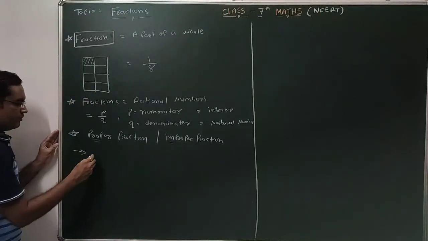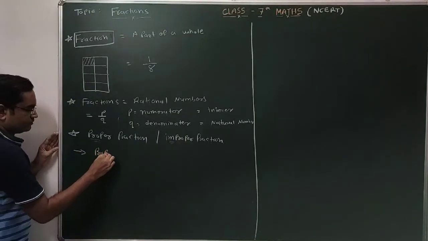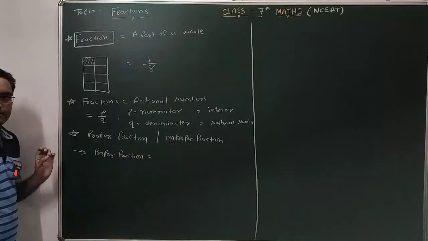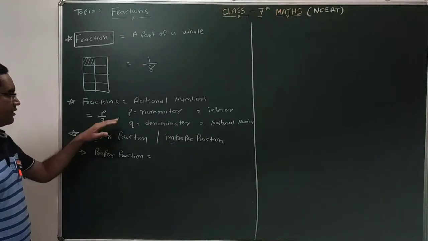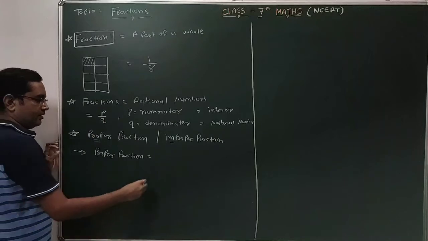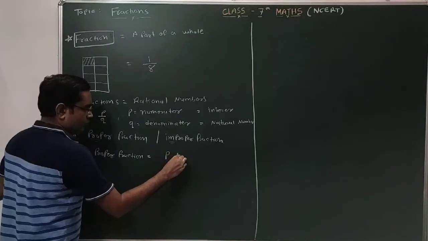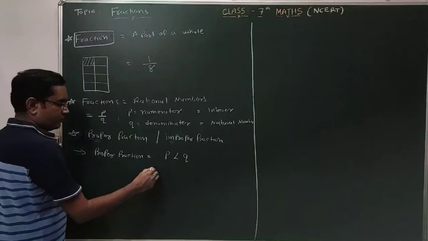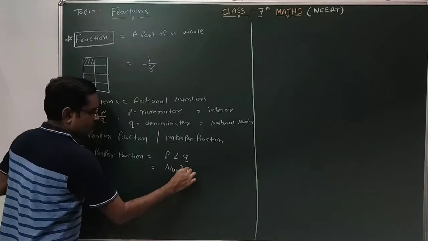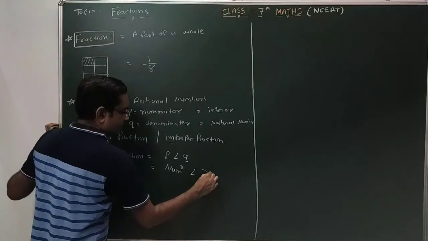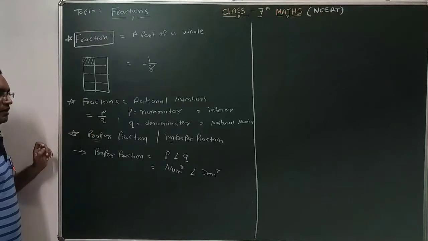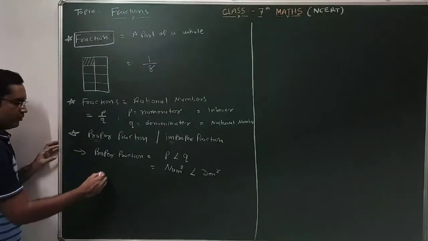So students, what is a proper fraction? Proper fractions are the fractions in which the numerator is always less than the denominator. P is always less than Q. In other words, we can say that numerator is less than denominator. Here, the value of the numerator will always be less than the denominator. So that type of fractions are known as proper fractions.